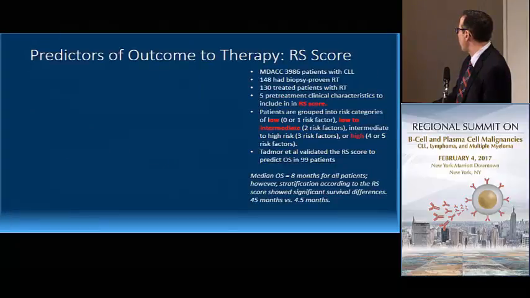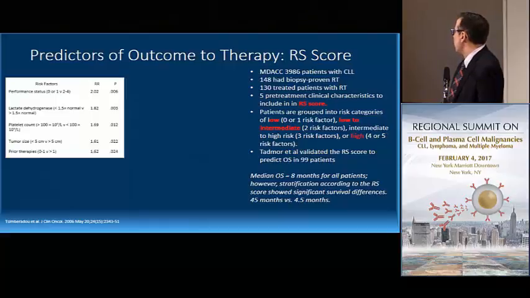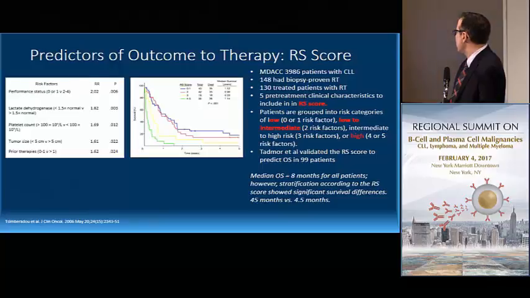So now I'll talk a little bit about prognosis, and this was also alluded to earlier, but there are risk scores that have been developed to help risk stratify patients with Richter's transformation. There was a series published by the MD Anderson group looking at almost 4,000 patients, of whom only 148 had biopsy-proven Richter's, of whom 130 were actually treated. And what they did was identify 5 pre-treatment clinical characteristics that could help prognosticate patients. And those are listed here, including performance status, LDH, the platelet count, the tumor size, and the number of prior therapies. And you can risk stratify patients into groups, low to intermediate or high risk.